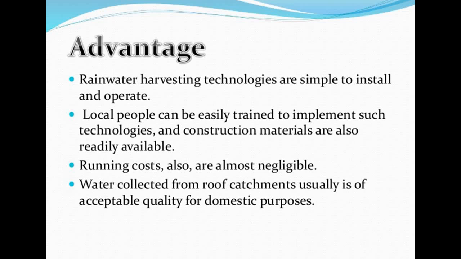And the water collected from the roof catchments is usually of acceptable quality for domestic purposes as well. So if you are collecting that water from your roof catchments, it can help you for your domestic purposes, to wash your vegetables, give that water to your plants, and for bathing as well you can use that water. It is not that bad, because that water is coming in clean.